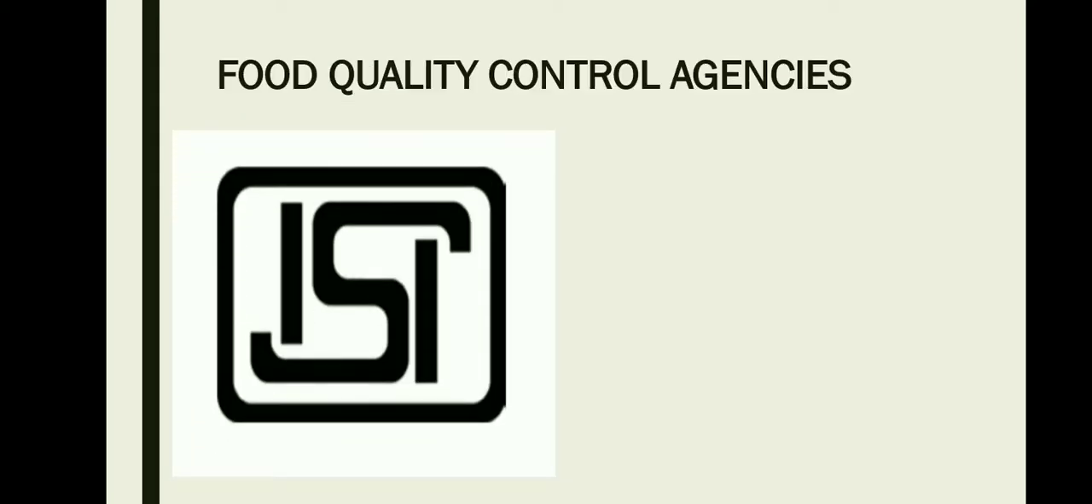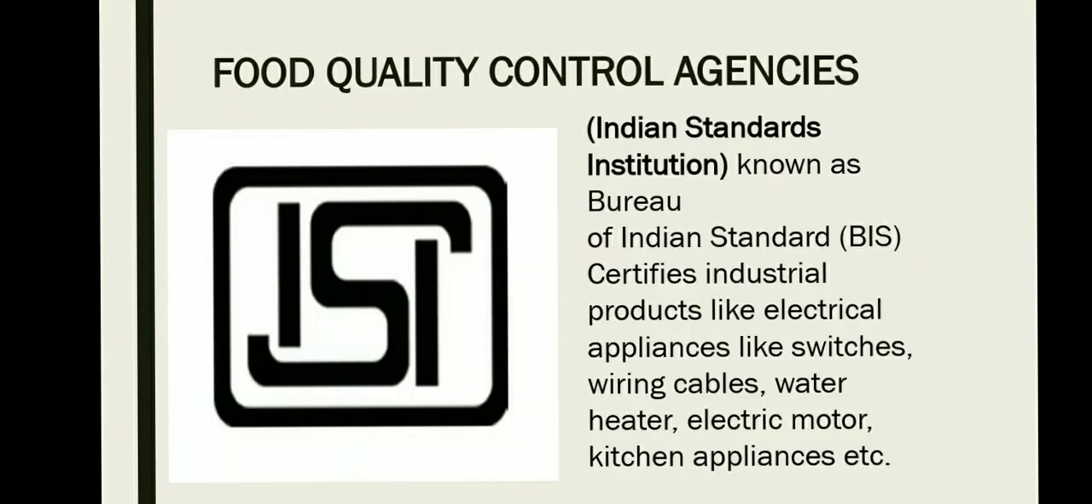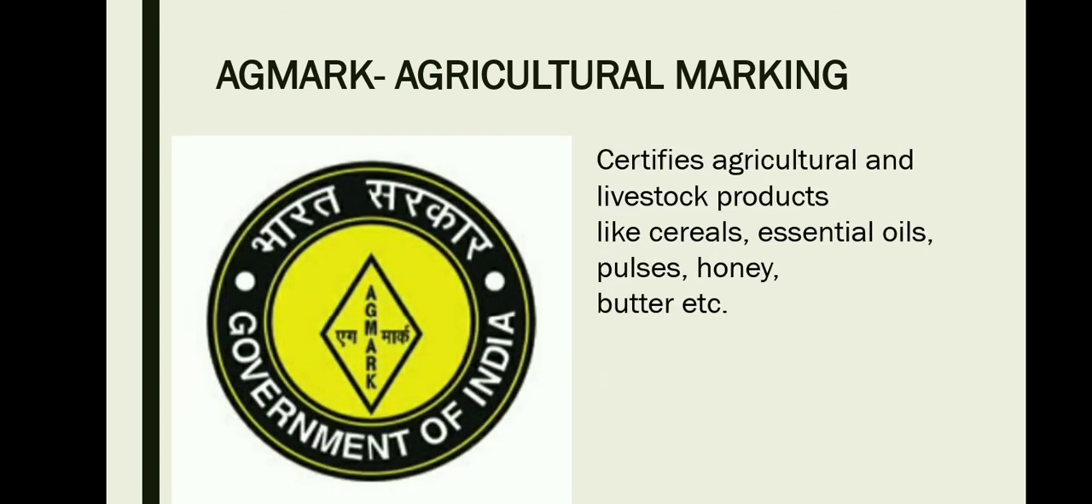The first one is ISI. Indian Standard Institution certifies industrial products like electrical appliances like switches, wiring cables, water heaters, electric motors, kitchen appliances, etc. The next one is AGMARK, Agricultural Marking. Agricultural marking certifies agricultural and livestock products like cereals, essential oils, pulses, honey, butter, etc.